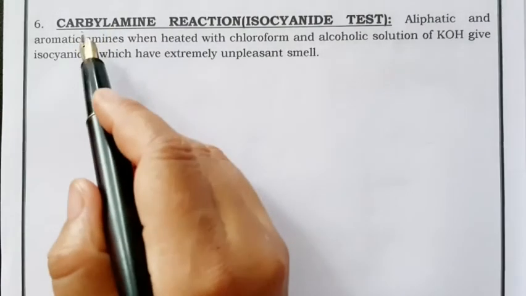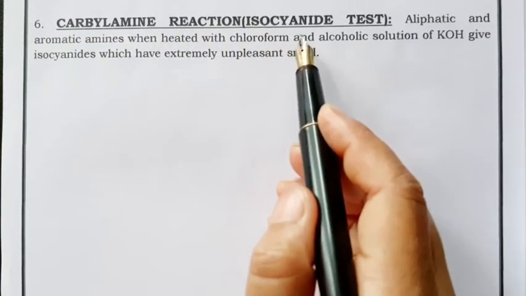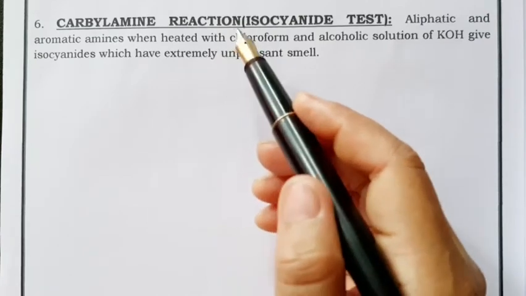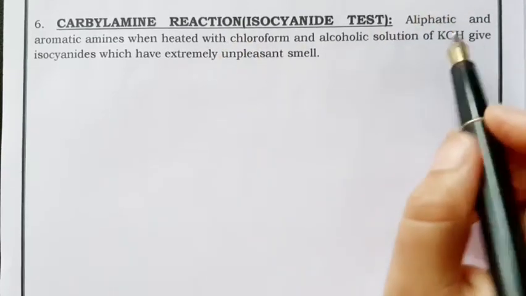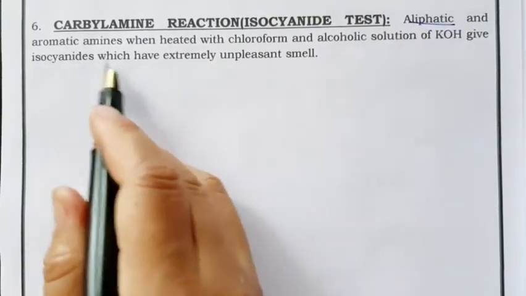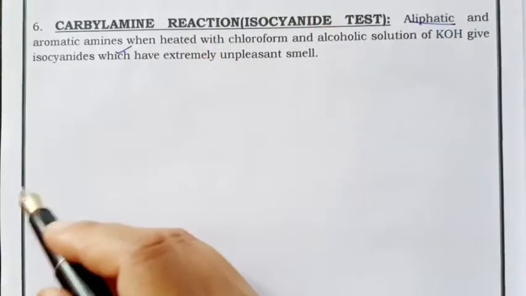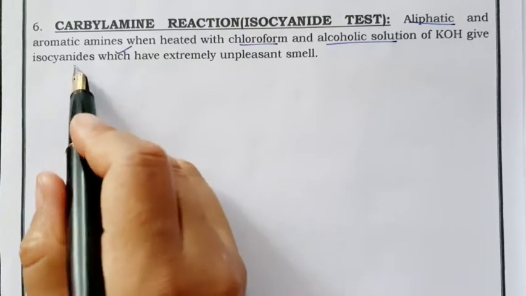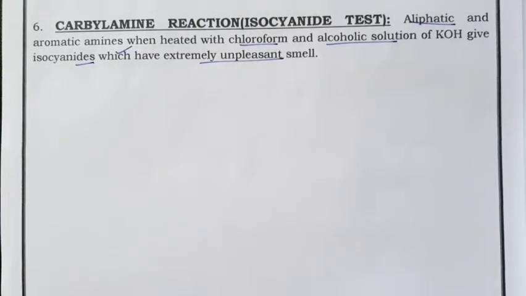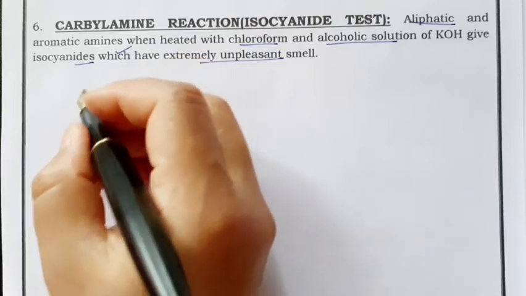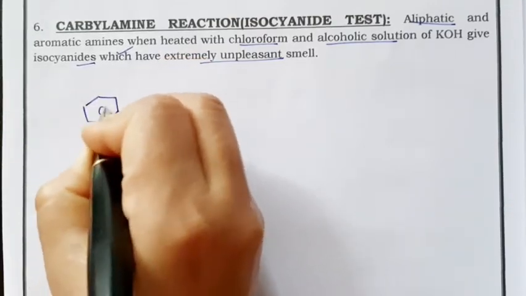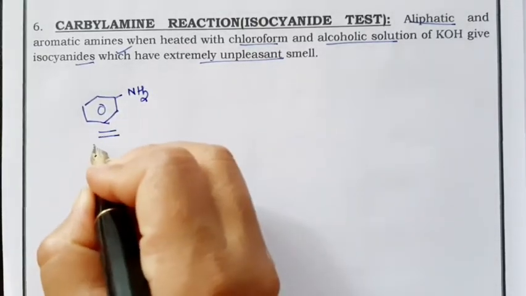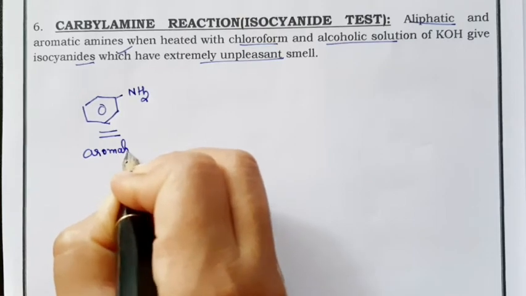Now the carbylamine reaction or isocyanide test. This reaction is also used in identifying the primary amine group. In this reaction, aliphatic and aromatic primary amines, when heated with chloroform and alcoholic KOH solution, give isocyanide, which has an extremely unpleasant smell. Whenever a primary amine, this is your aromatic one, aniline, right? Primary amine.